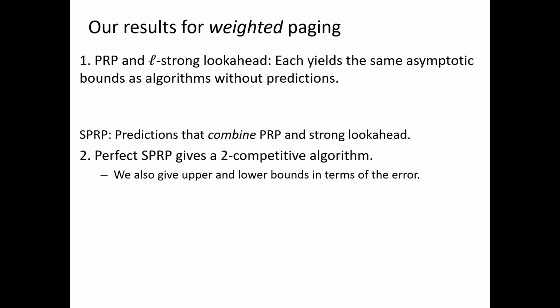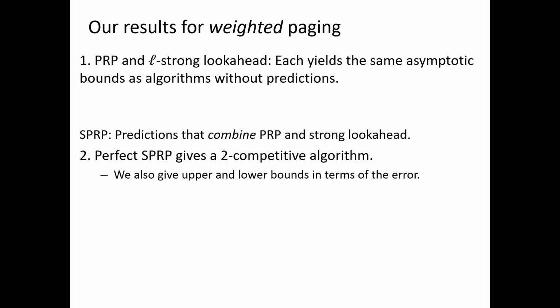We've looked at the lower bound for deterministic algorithms with PRP. We've shown that any deterministic algorithm that's told the next arrival time of each request does not perform asymptotically any better than an algorithm without predictions. The same holds for randomized algorithms, except that the input is constructed randomly rather than deterministically. For L-strong look-ahead, we omit the proof, but we note that the same result holds. So an algorithm for weighted paging with L-strong look-ahead, if L is not too big, performs no better asymptotically than algorithms without predictions.